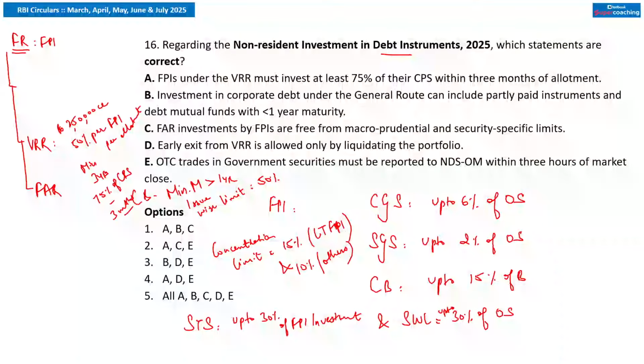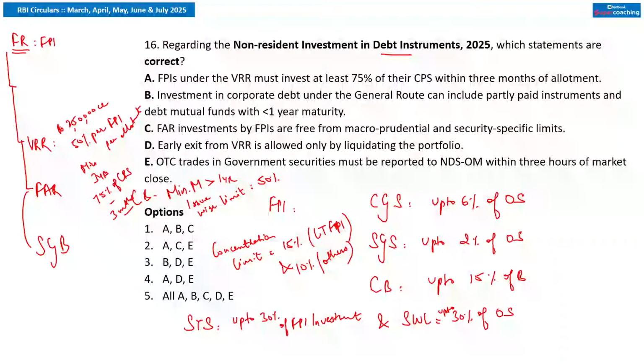Sovereign green bonds: investment is allowed for the fourth category, that is the sovereign green bonds, which is allowed for eligible investors. And if I talk about the sovereign green bonds, who are the eligible investors? We have the IFSCs as per the RBI scheme for trading and settlement in India. ठीक है जी, clear हो गया point? I hope this point is correct. This point is clear. Now let's try to answer the questions.